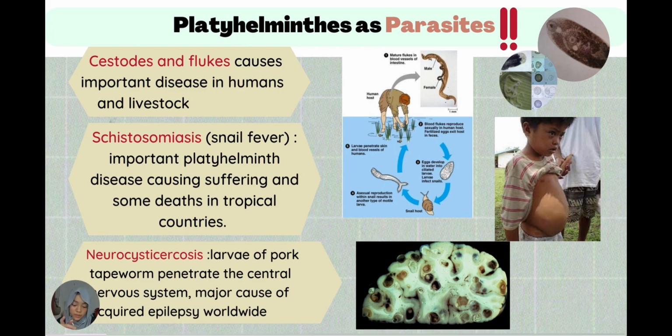So for the diagram, the process is that the matured flukes in blood vessels of the intestines will reproduce sexually in human hosts. But then the fertilized eggs exit hosts in feces, and these eggs develop in water into ciliated larvae that can infect snails. Sexual reproduction within the snail results in another type of motile larva. The larvae penetrate the skin and blood vessels of humans. So basically, that is how the process works, and the human is the host.